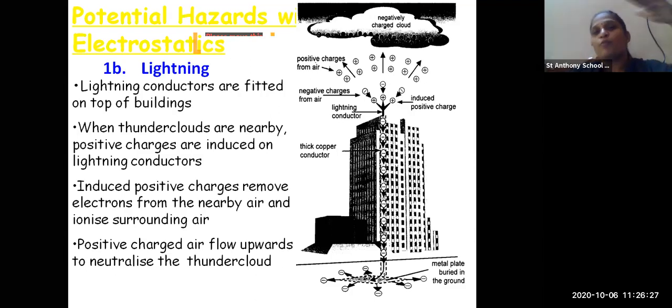You can see that the positive charge is making a layer on the building. Why is that layer made? That layer is made to neutralize the flow between the thunder cloud and the building. So this is about the lightning.